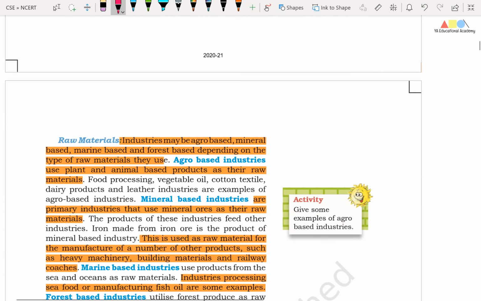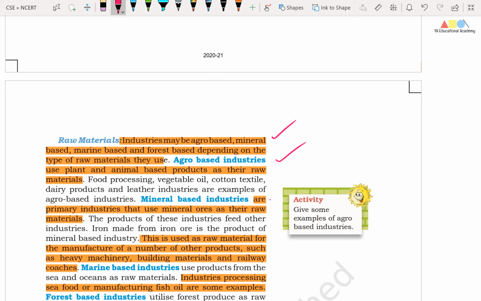Hence, when we classify industries on the basis of raw materials, friends, industries may be agro-based, mineral-based, marine-based, and forest-based, depending on the type of raw materials they use. Friends, agro-based industries use plant and animal based products as their raw materials.